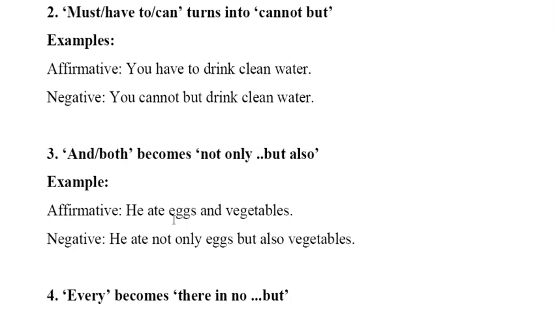So for things like must, have to, can, we'll take cannot but. In the same way, if we find cannot but in a negative sentence, to change it to affirmative we'll take must or have to. So, you have to drink clean water; you cannot but drink clean water.